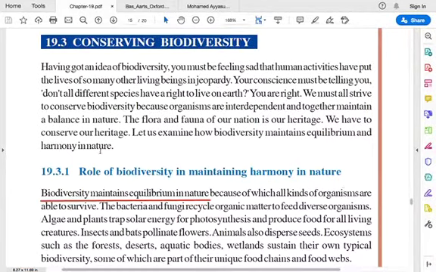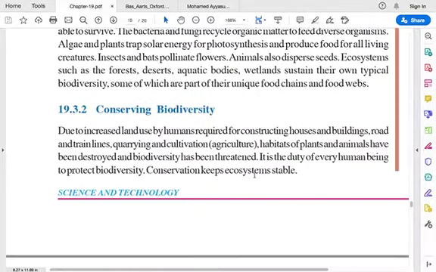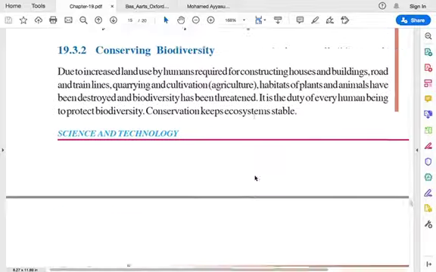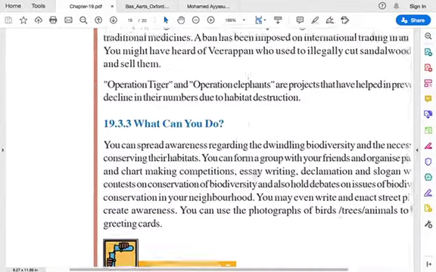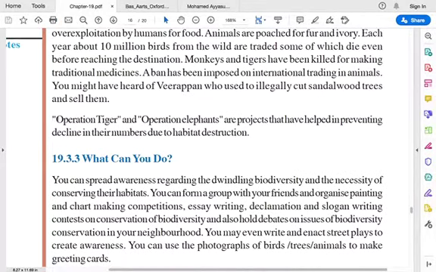Then we saw the final topic of this lesson: conserving biodiversity. Conserving means saving the biodiversity. There needs to be an equilibrium in nature. Each organism is dependent upon others, like how we are dependent upon plants and animals for our food. So we have to conserve our biodiversity. Operation Tiger and Operation Elephants are projects that have helped in preventing a decline in their numbers due to habitat destruction.